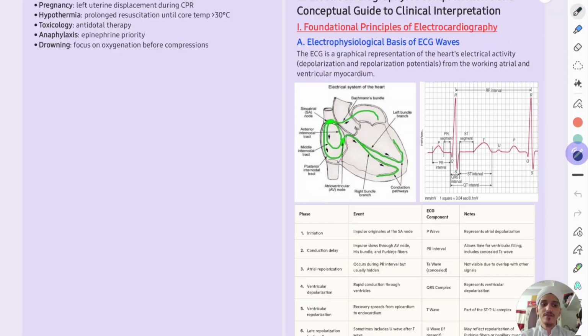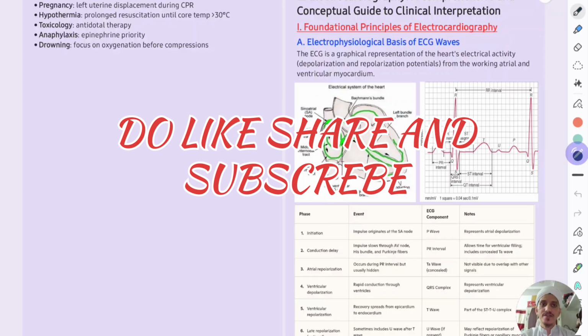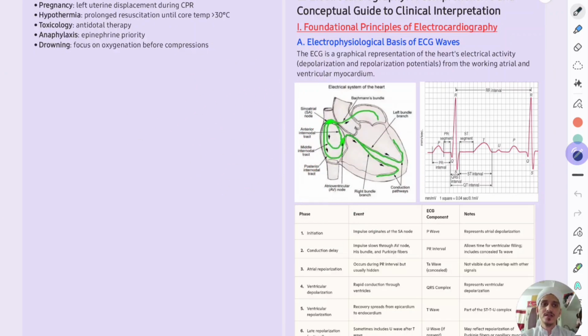So we are on the way of the cardinal manifestations of cardiovascular diseases, and we have discussed many of the cardinal manifestations from this topic. So today onwards, we will have some videos on a very basic investigation which is inevitable nowadays, that is electrocardiography. So there will be some videos on this, and this is very much important.